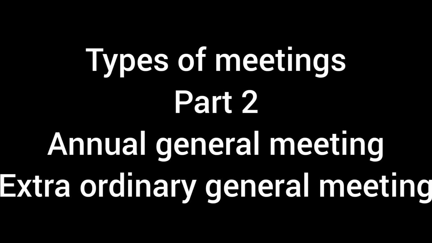So what exactly happens at an AGM? Well, this is an annual meeting through which shareholders get the opportunity to control the affairs of the company. For instance, during this meeting, they may raise questions about the affairs of the company as to how the directors are running it, including of course having a look at its accounts. Essentially, the purpose of the AGM is that it protects the interests of the shareholders.